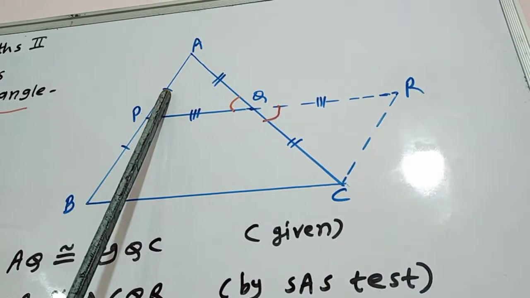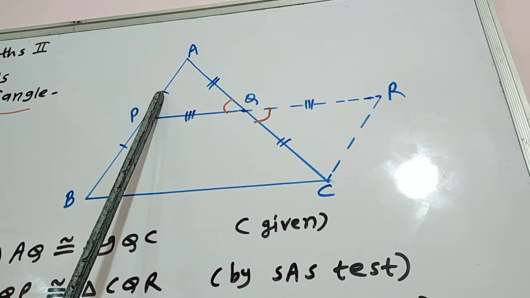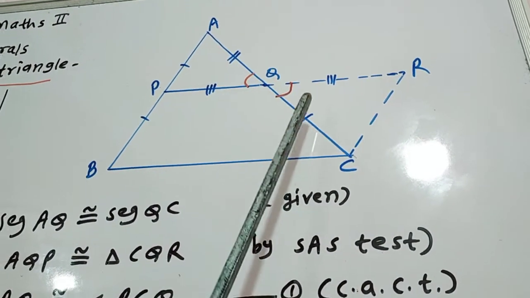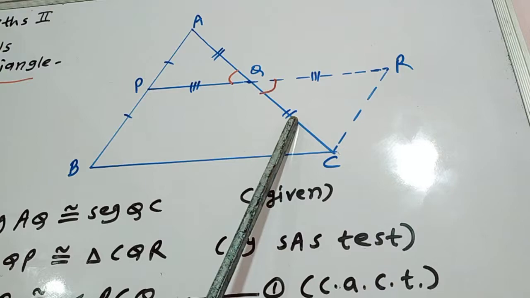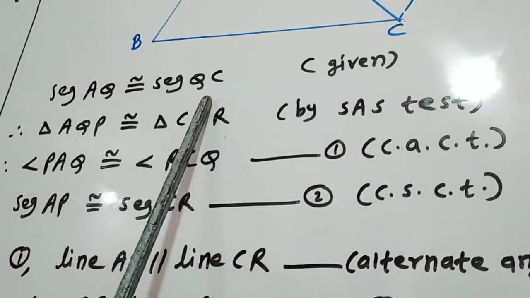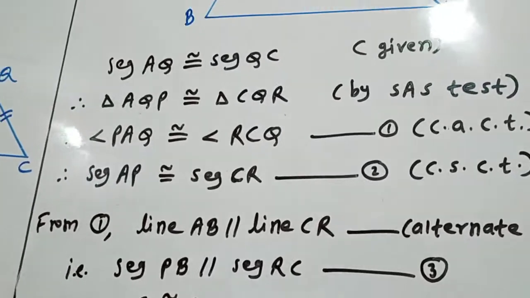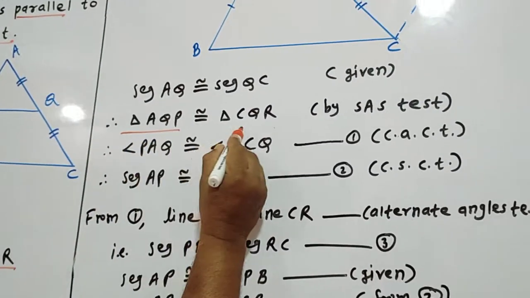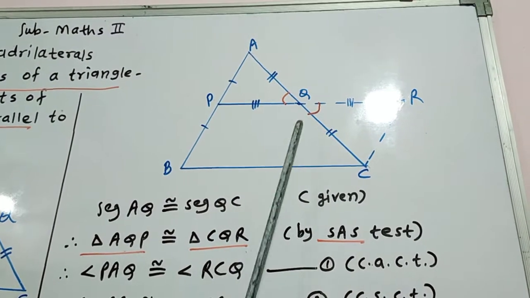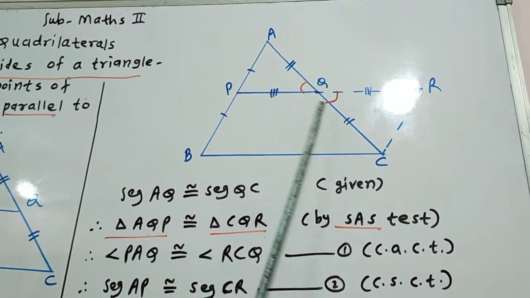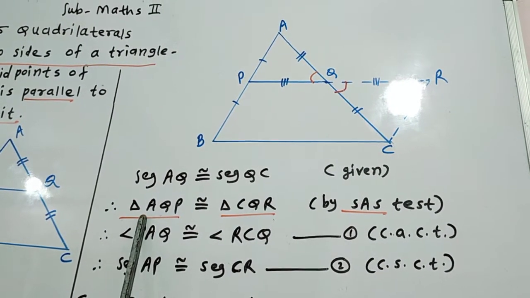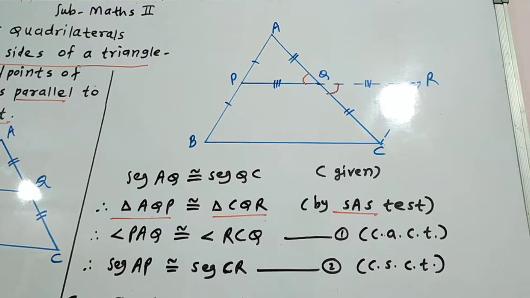And segment AQ is congruent to segment CQ because Q is the midpoint of AC, given. Therefore, triangle AQP is congruent to triangle CQR by the SAS test, side angle side.